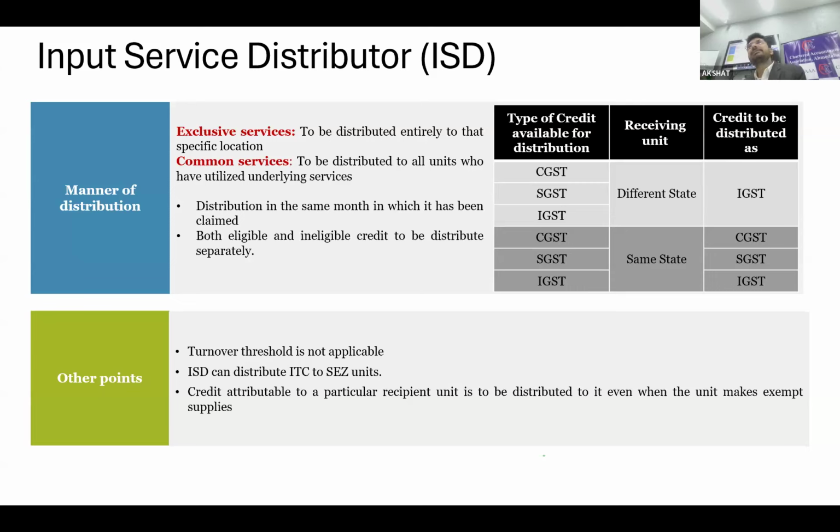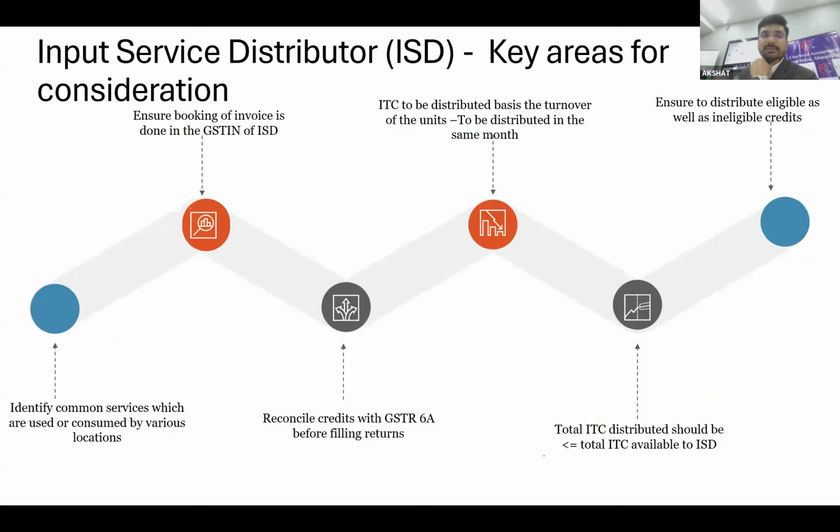Then he will charge IGST, and accordingly you can transfer the credit. You have the leeway to distribute CGST, SGST as IGST, provided it is in the other state. That is what has been mentioned over here. The best example would be rent.